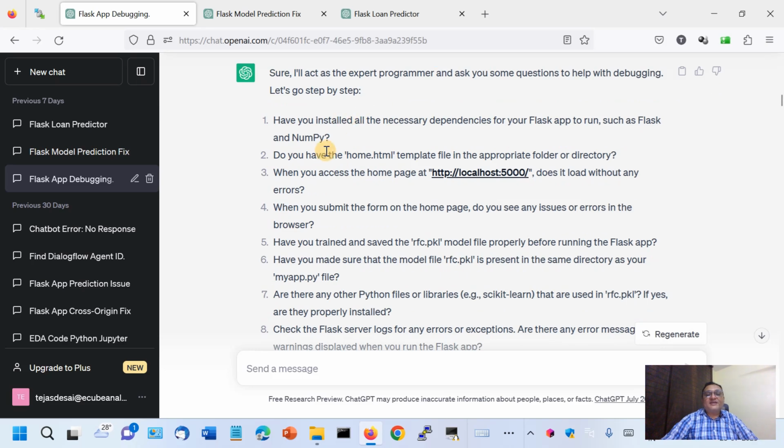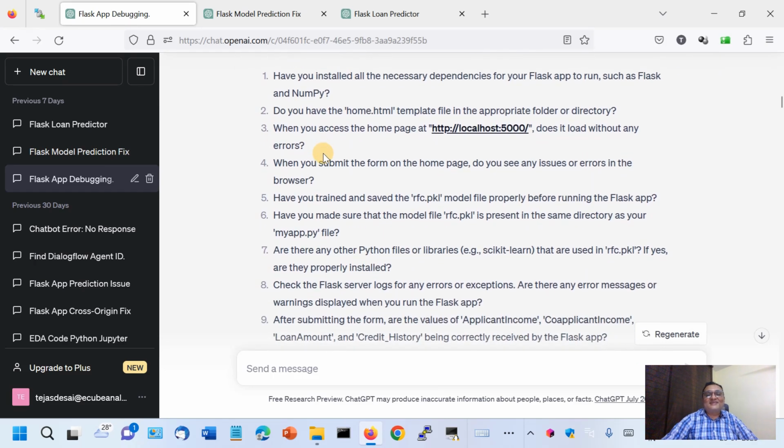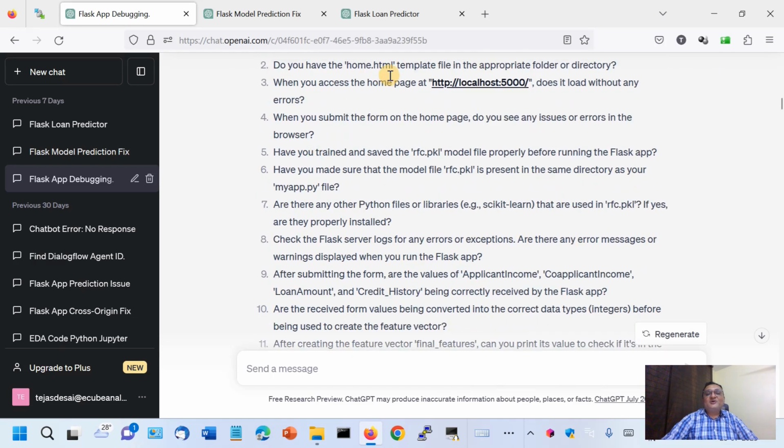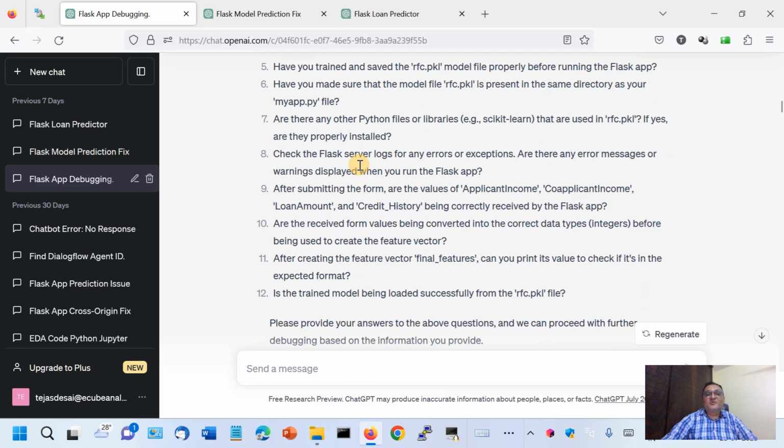Sure, let's go step by step. And then it asked certain questions, like do you have the home.html template, because my code mentions it. So do you actually have this template? You are accessing on localhost, does it load without error?